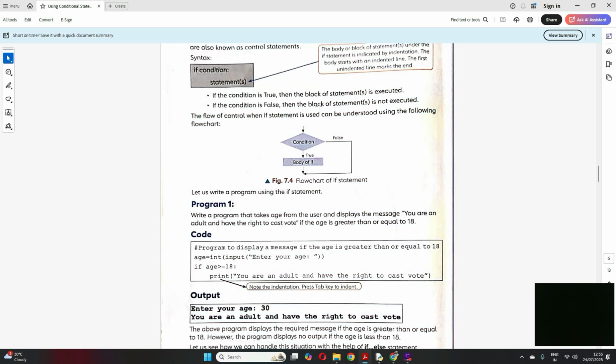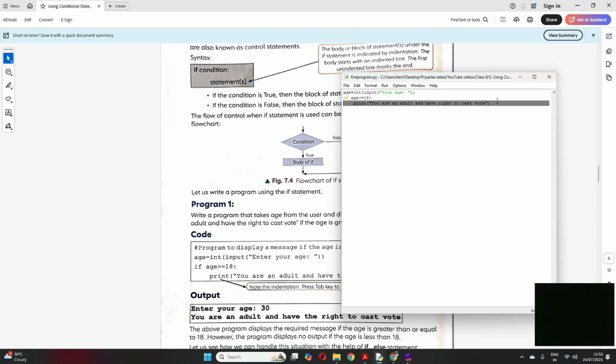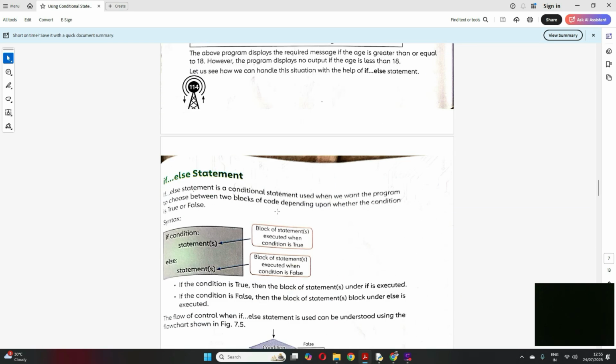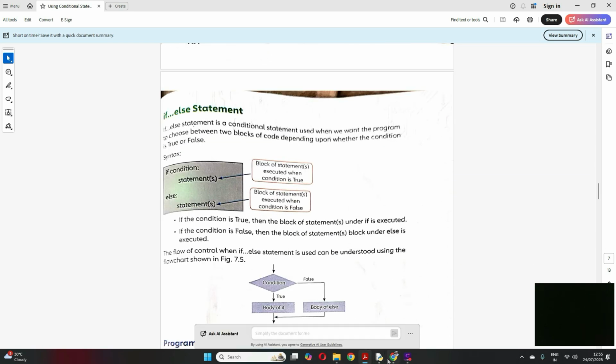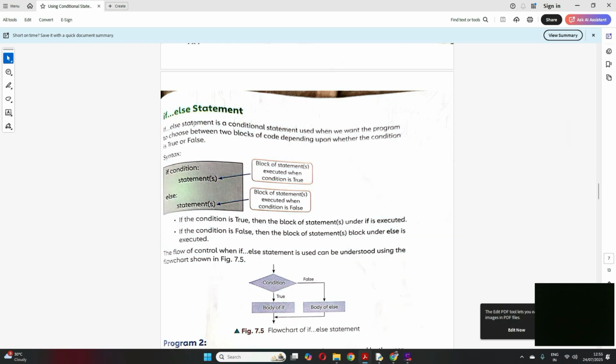So I hope the if statement is clear. Students, just see how we write it: the condition you specify, then a colon, which is very important, and then whatever you want to do, a print or whatever. Now I said there has to be an else. If my age was less than 18, what am I supposed to do? That condition should also be there, right? If age is greater than 18, then you print this, else you print something else, correct? So that comes to our second topic, the if else statement.